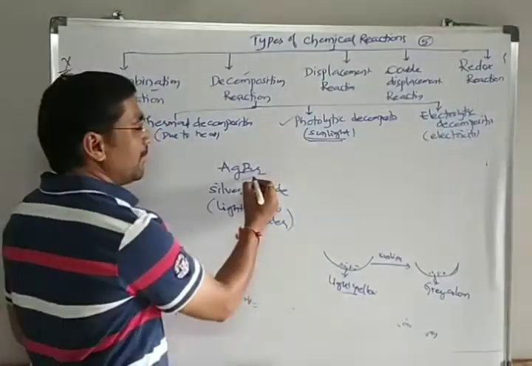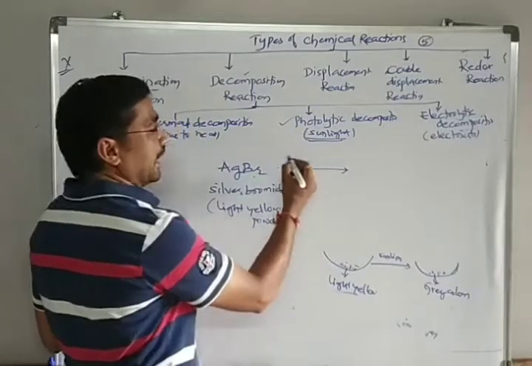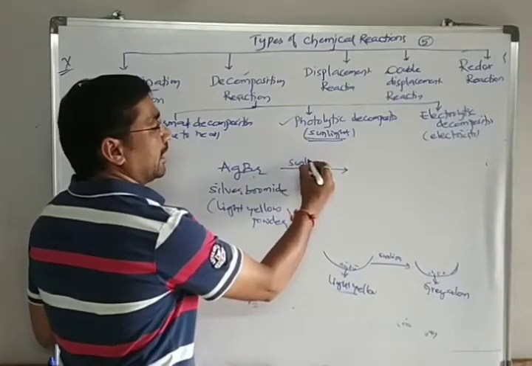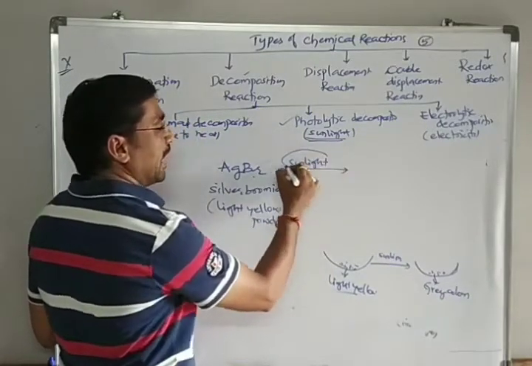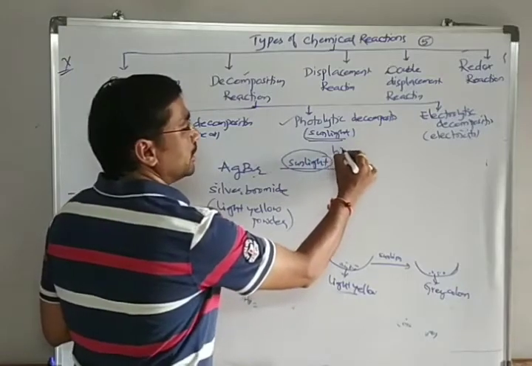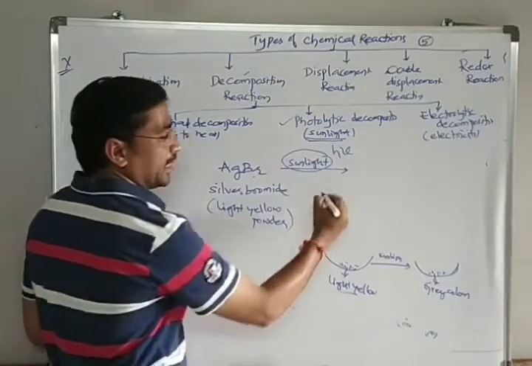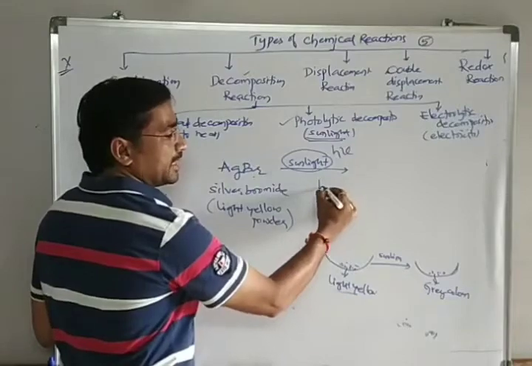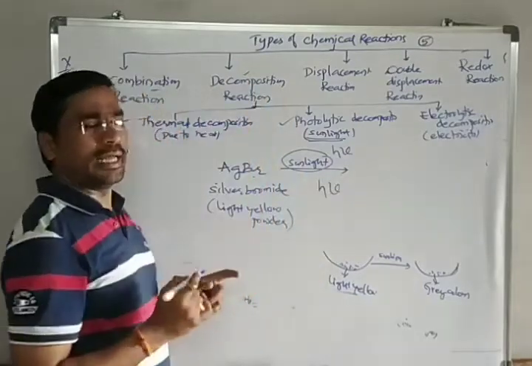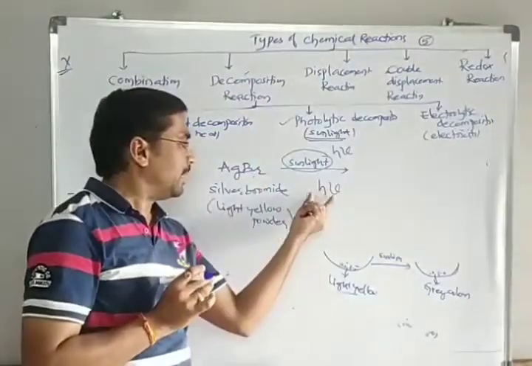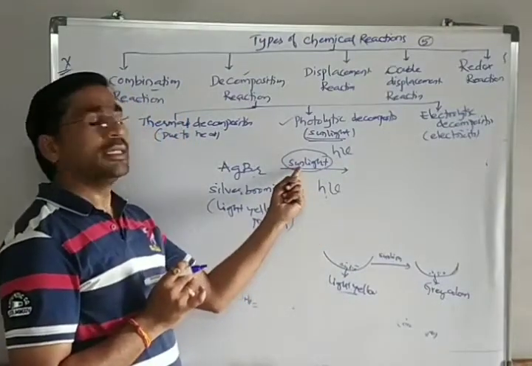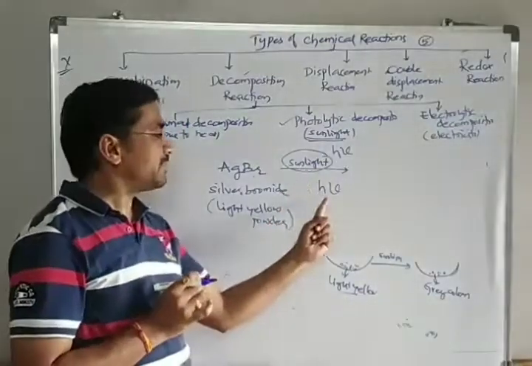The silver bromide, when exposed to sunlight. Remember, sunlight symbolically is H nu. Repeating once again, sunlight is symbolically represented as H nu. Wherever you see the symbol H nu, it means the reaction is taking place in the presence of sunlight.